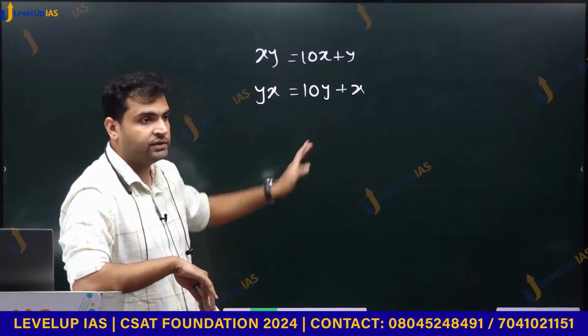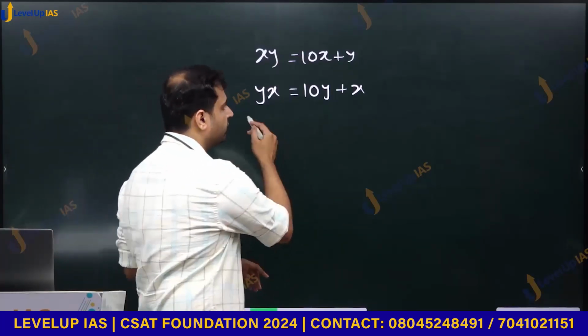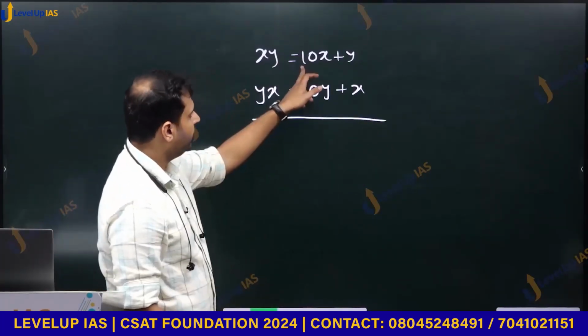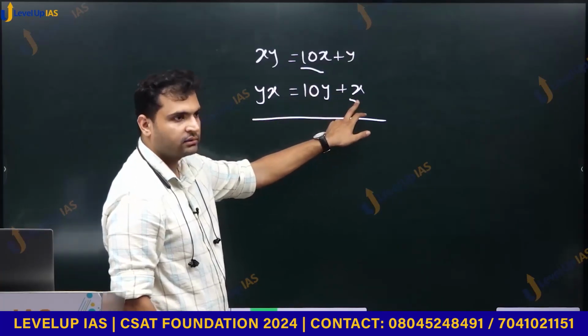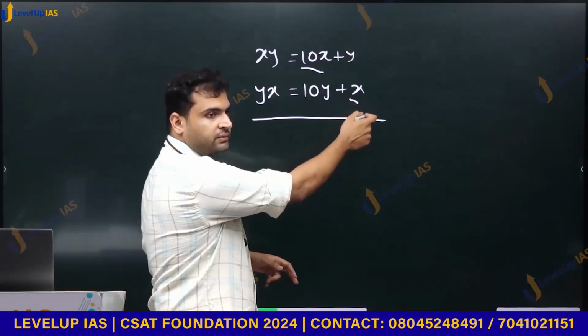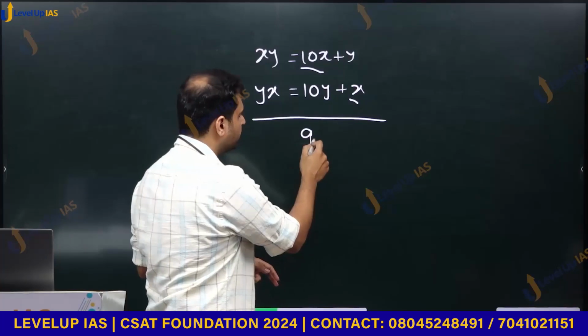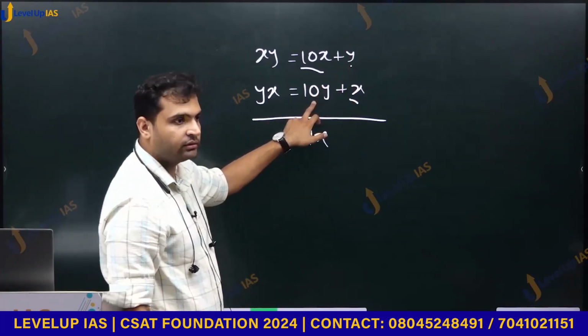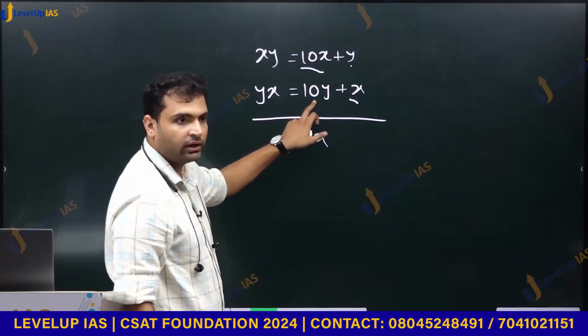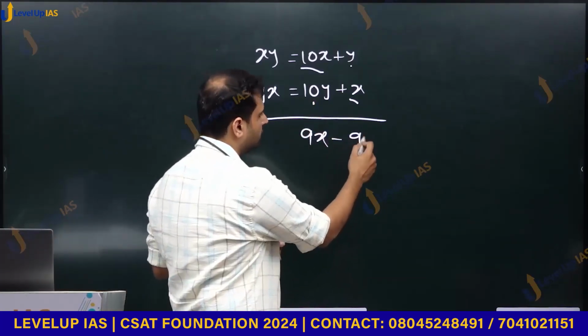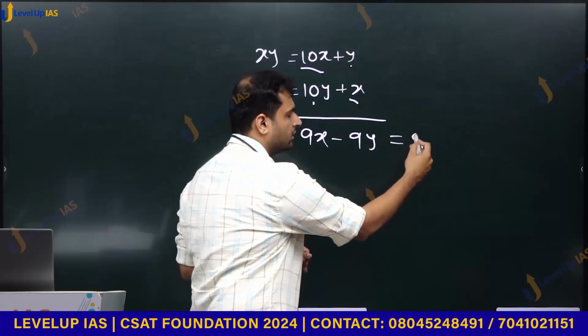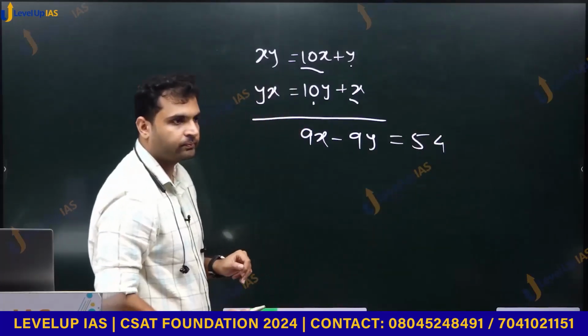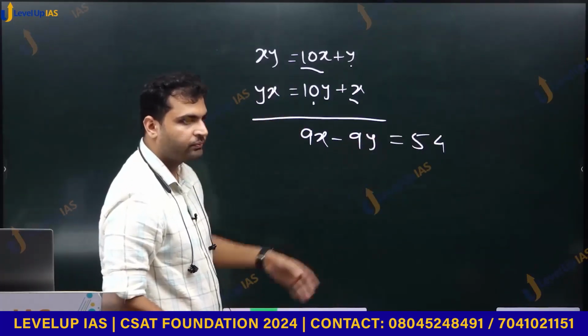Now let us take the difference, na? So we get 10x minus x. What is 10x minus x? 9x. And y minus 10y, minus 9y, and it is 54. ये given है.